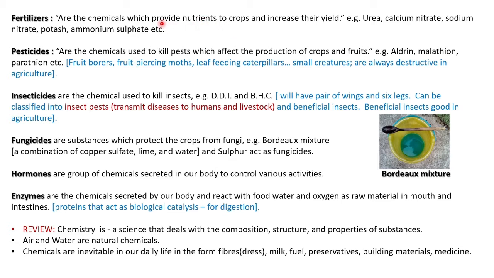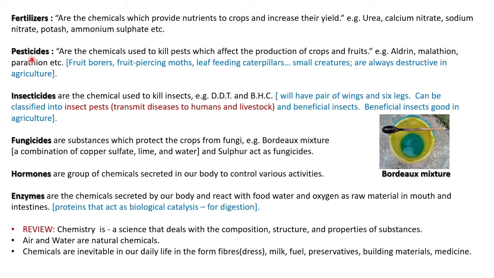As we are taking medicines for our body, chemical fertilizers can be used for the plants to provide nutrients to the crops, to increase the yield. Example, what are all the fertilizers? We can name urea, calcium nitrate, sodium nitrate, potash, ammonium sulfate as examples of fertilizers which can be used on the crops to increase the yield.